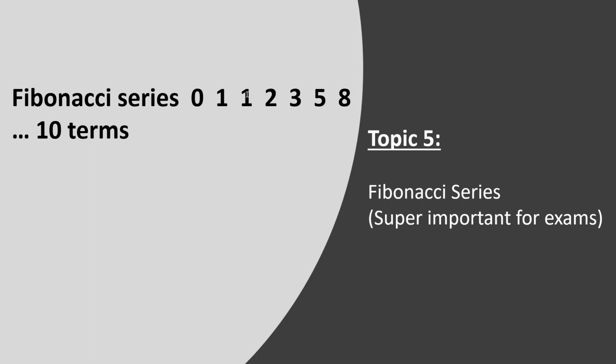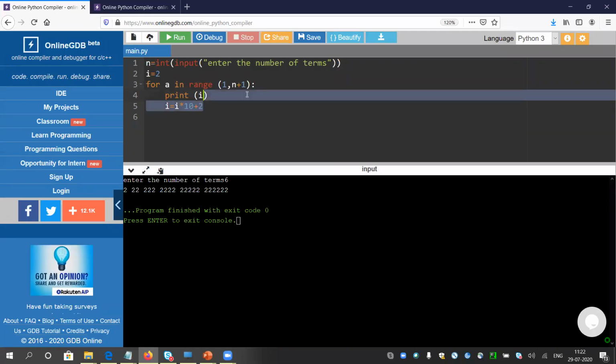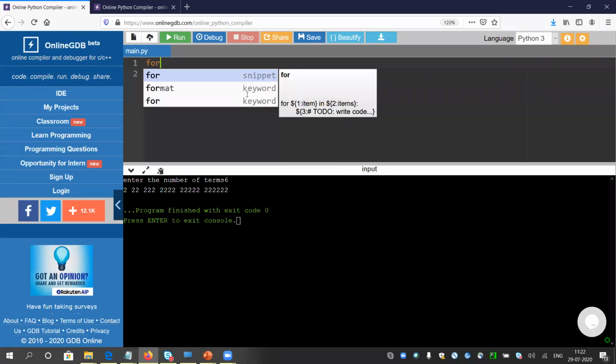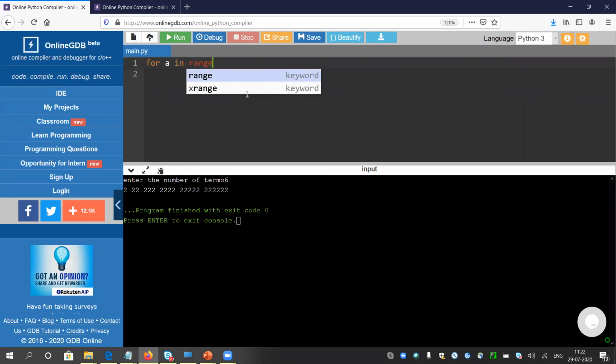So let's move to our program. It is saying 10 terms. Let me delete everything. So for a in range 1 to 11 for 10 terms.